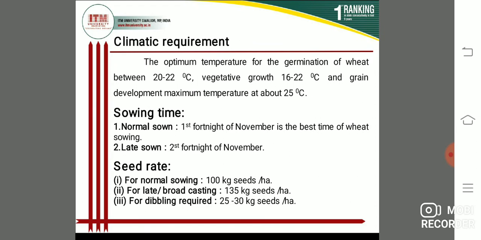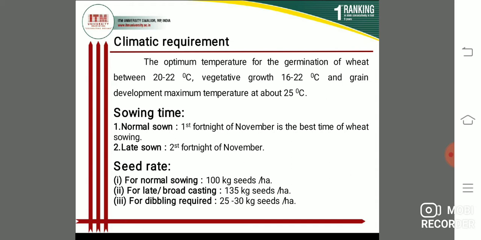Next, students, climatic requirement. The optimum temperature for germination of wheat is between 20 to 22 degrees Celsius, for vegetative growth 16 to 22 degrees Celsius, and for grain development the maximum temperature is about 25 degrees Celsius. So this is climatic requirement.